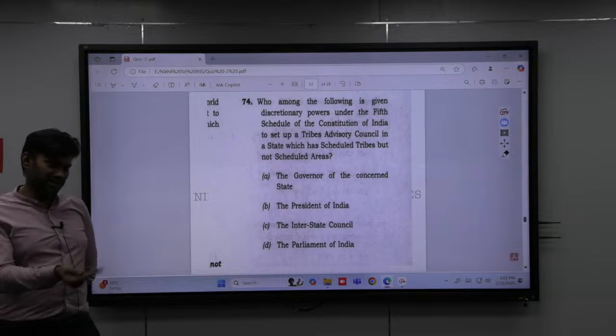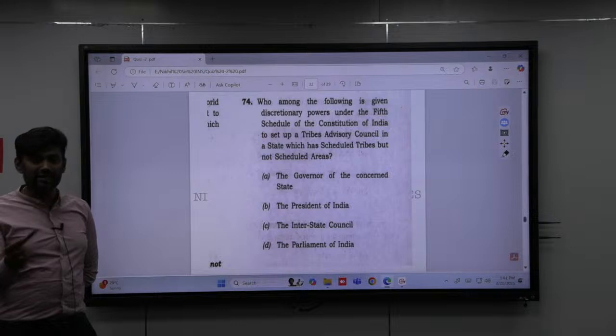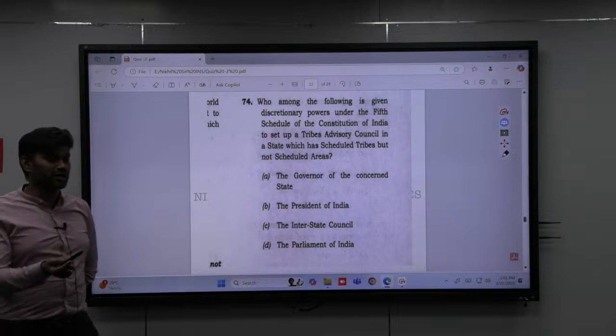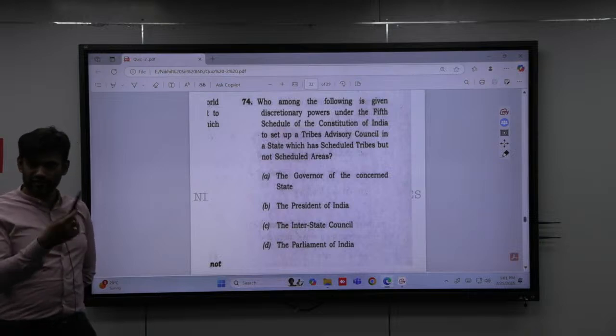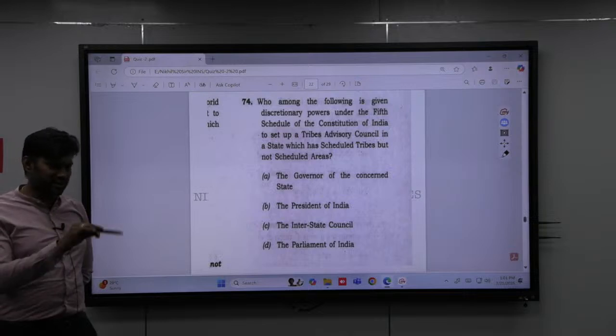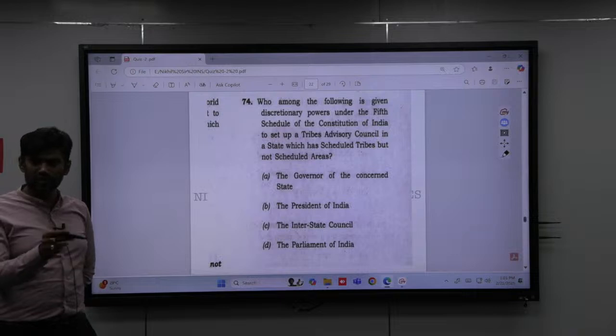So for example, in Karnataka we have scheduled tribes, but you don't have scheduled areas, nor do you have tribal advisory councils. Recently, they have created one in states like West Bengal, a few years back. West Bengal does not come under the 5th Schedule, but they have created a tribal advisory council, and who can create?